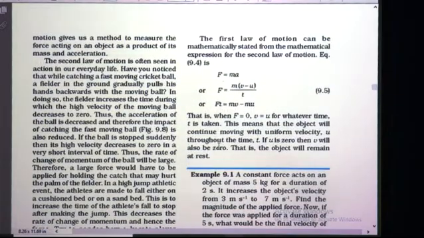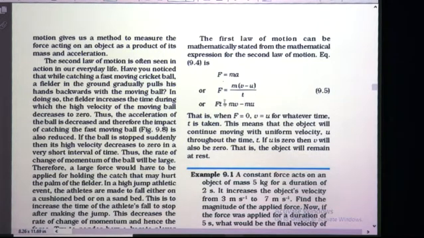Okay. The first law of motion can be mathematically stated from the mathematical expression for the second law of motion, which we have just now discussed: F is equal to ma. Now here, what is a? It is acceleration. So again, remember the first equation of motion. What is the first equation of motion? a is equal to (v minus u) upon t. Now substitute this value of a as (v minus u) upon t. You will get F is equal to m into (v minus u) upon t.